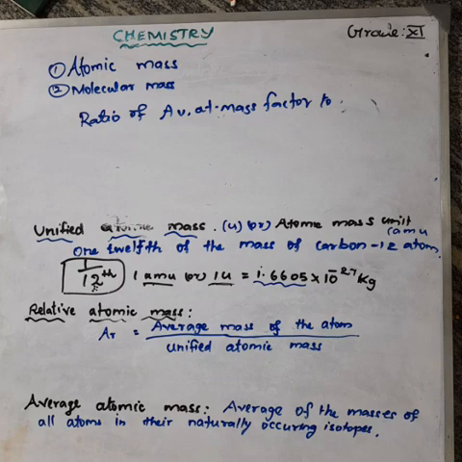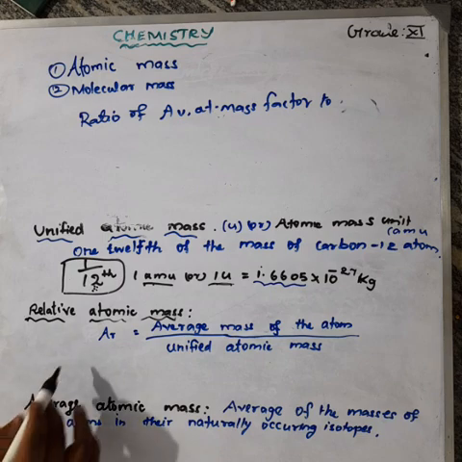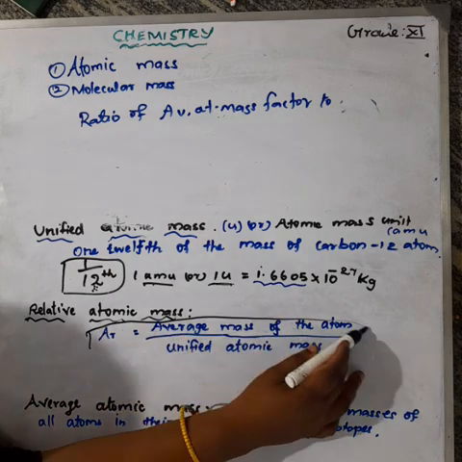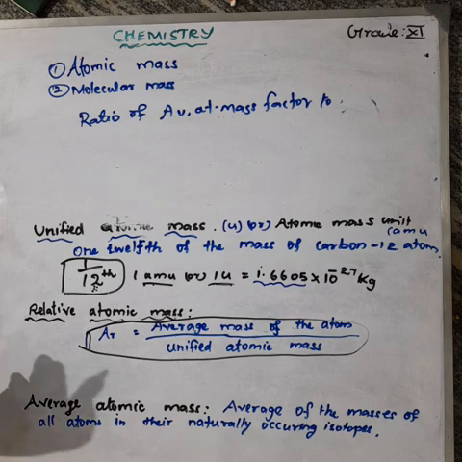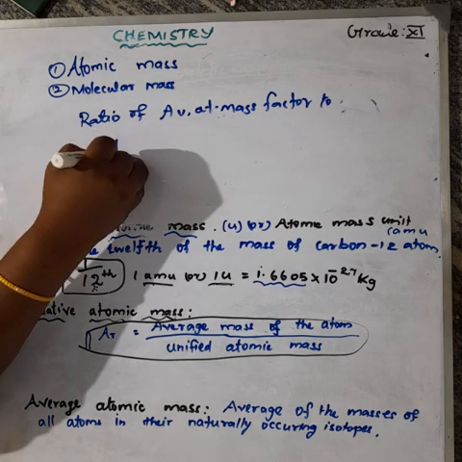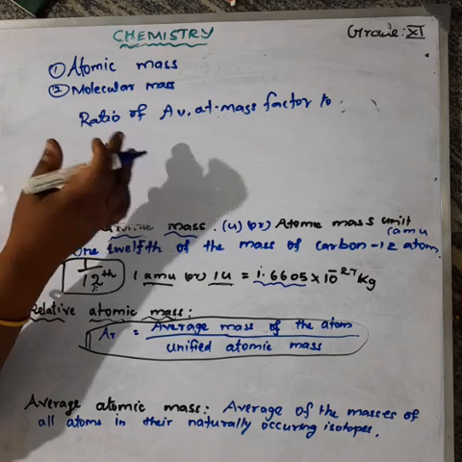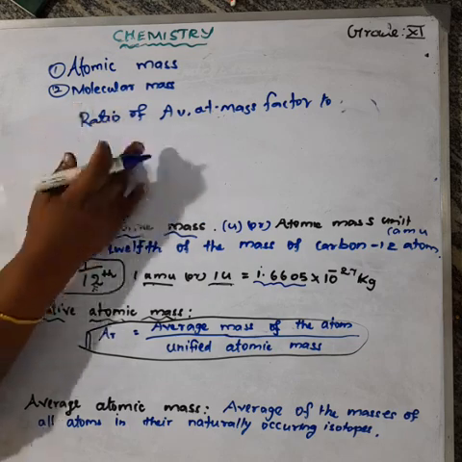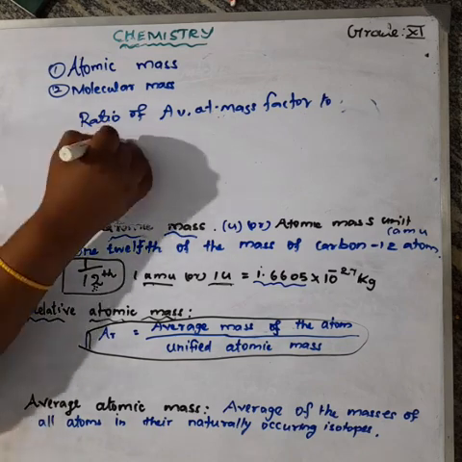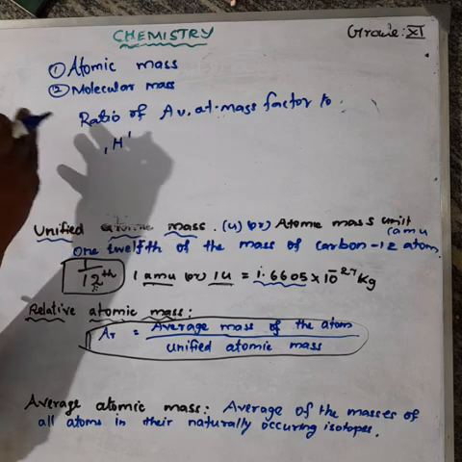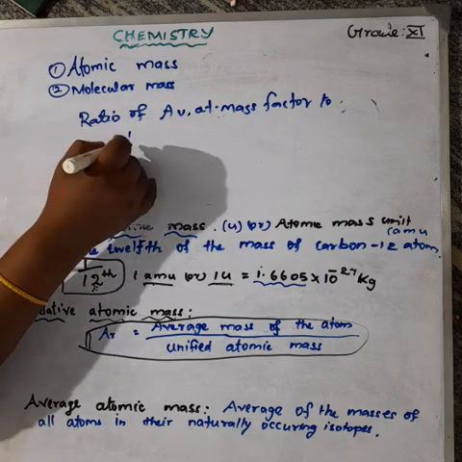Understood. So what do you mean by the average atomic mass of an atom? We know that naturally occurring atoms are not in one form, they are in different forms, because of isotopes. The atoms exist in different isotopic forms in the earth's crust. For example, the hydrogen atom exists in 3 forms. What are the 3 forms? Protium, deuterium, tritium.